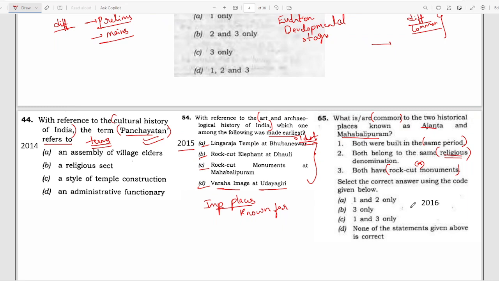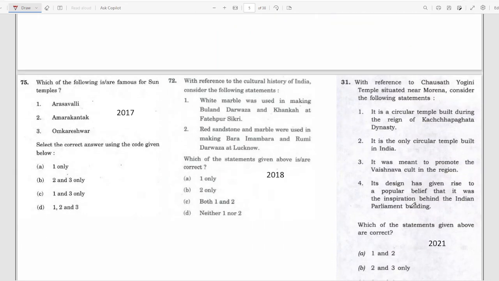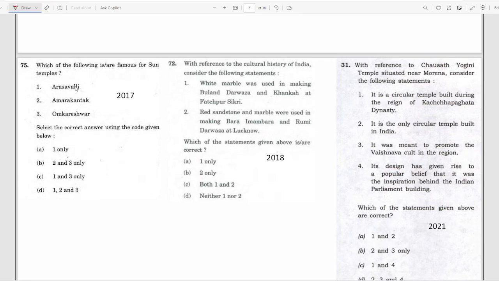So moving to the next. 2017 question. Which of the following is or are famous for sun temples? So sun temples become important. The types of temples: Rasavalli, Amarkantak, Omkareshwar. So you have to read about the sun temples. Again, sun temples have become important now because it was asked in 2017, and also read about these three places and other sun temples which are there.